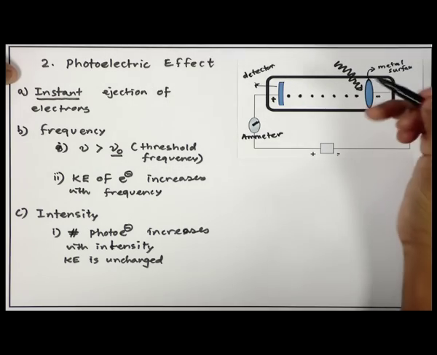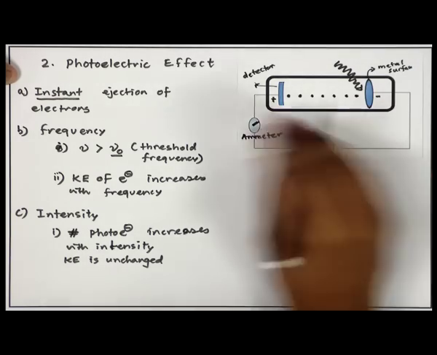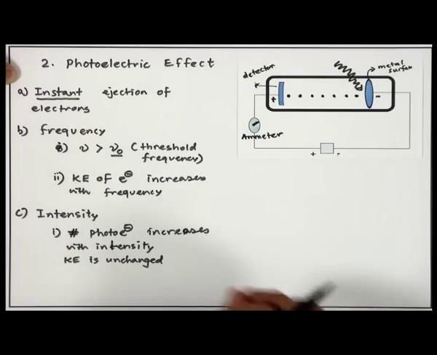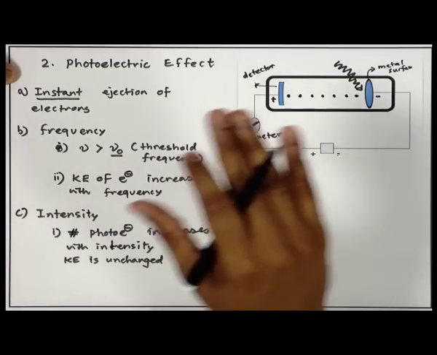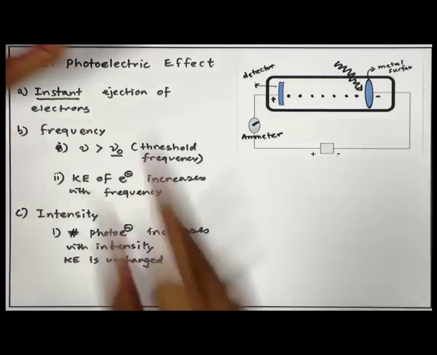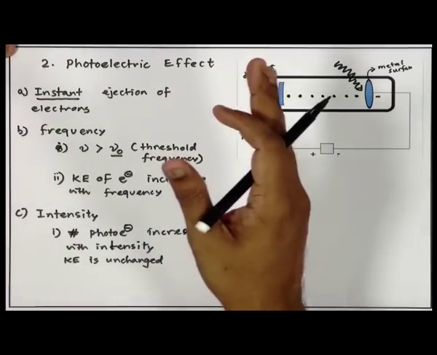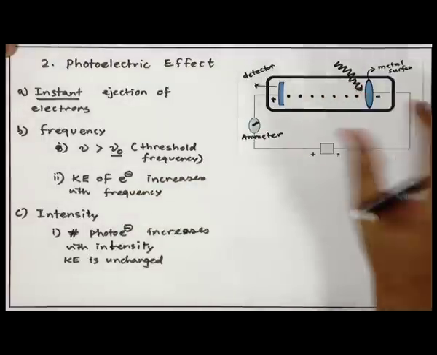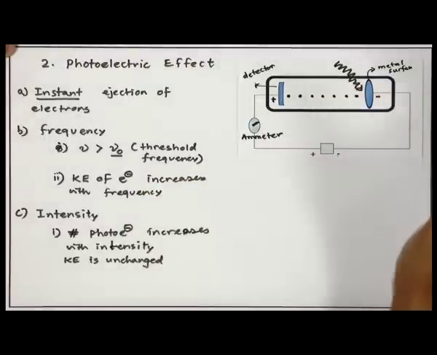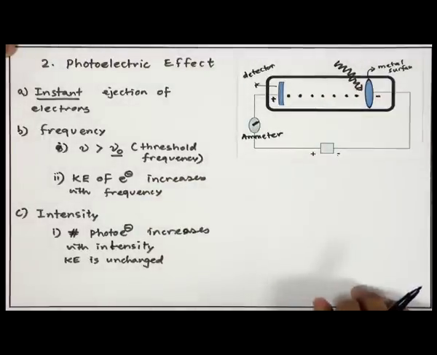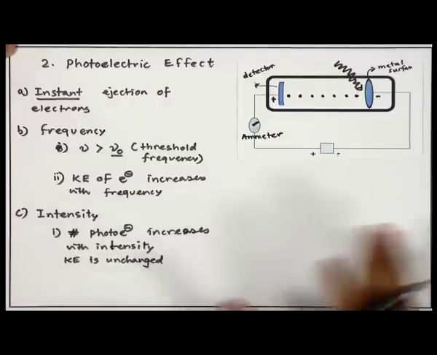So, there has to be a time lag, but in this experiment there was no time lag, it happened instantly, as if light was not a wave, but a bullet which comes, hits the surface, and kicks out the electron instantly. So, it was already indicating that the wave nature of light is inadequate to describe the photoelectric effect.